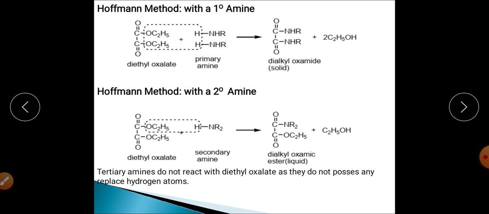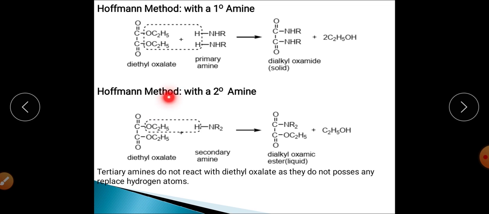When this is treated with diethyl oxalate, different types of amines react differently with it, and they will give different types of products. For example, on the screen you can see that primary amine on reaction with diethyl oxalate will get converted into dialkyl oxamide, and this is solid.